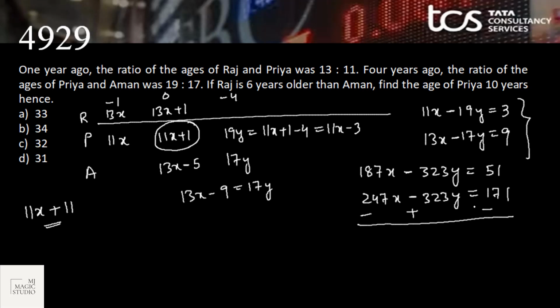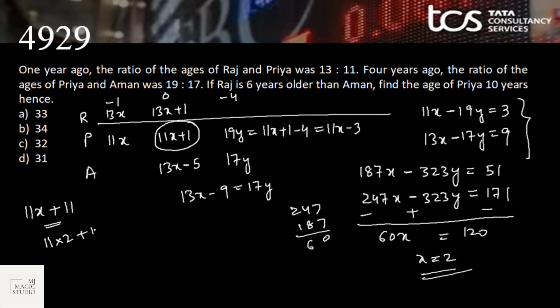So if we subtract, 247 minus 187, 60, 60x equals 120. So value of x is 2. So age of Priya after 10 years would be 11 into 2 plus 11, that is 33 years. Option A is the pick.